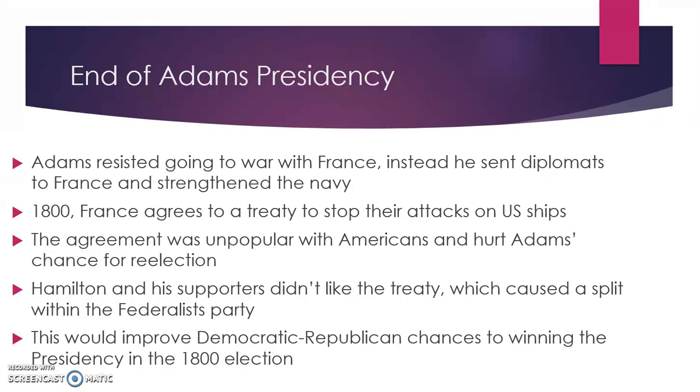So that is what happened in the election of 1800 as well, because you have the Democratic Republicans running against the Federalists, and the Federalist leader, John Adams, doesn't have all the support because they are split. So this will improve the Democratic Republican chances of winning the presidency in the election of 1800, which we will learn about next week.